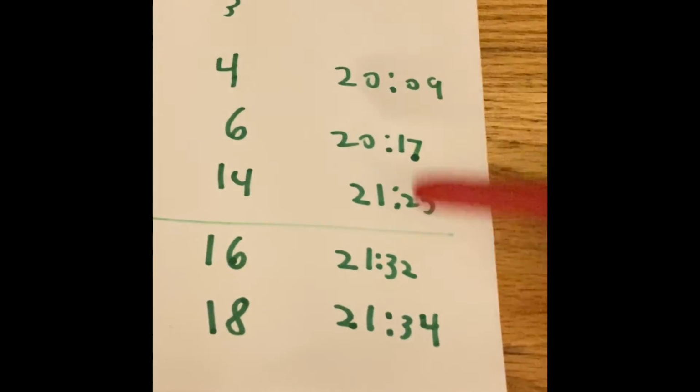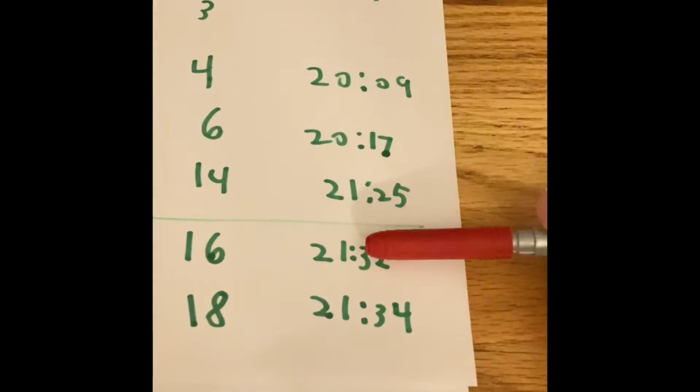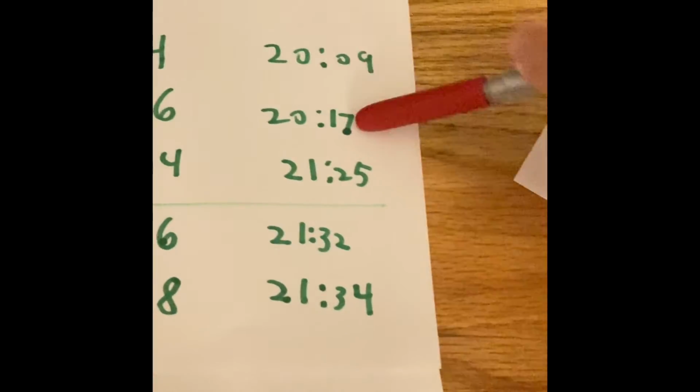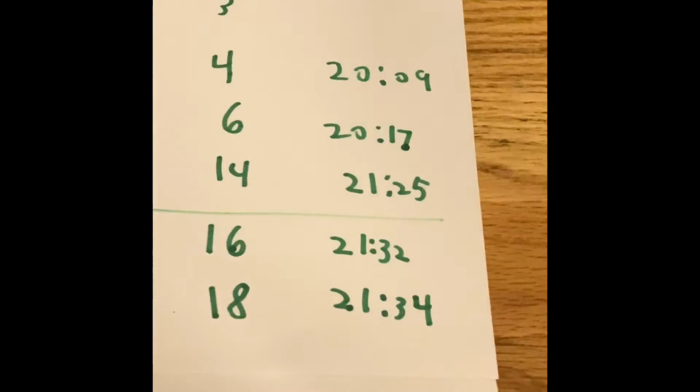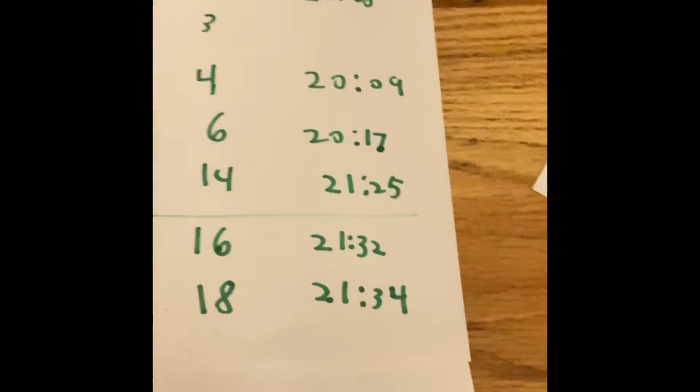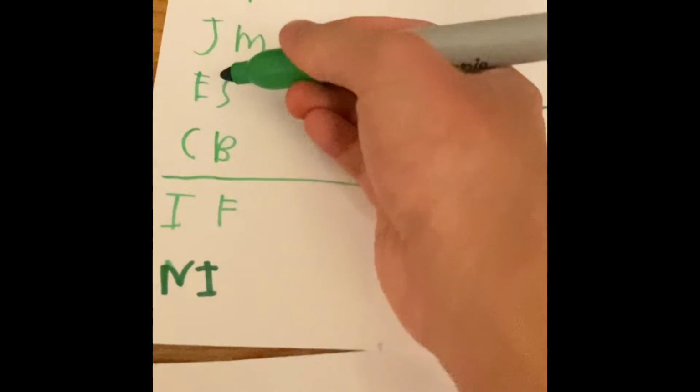So 1, 1, 2, 2, 3, 3, 4. We're going to say that the 20 minutes and 17 seconds that was run by ES is going to be the median.